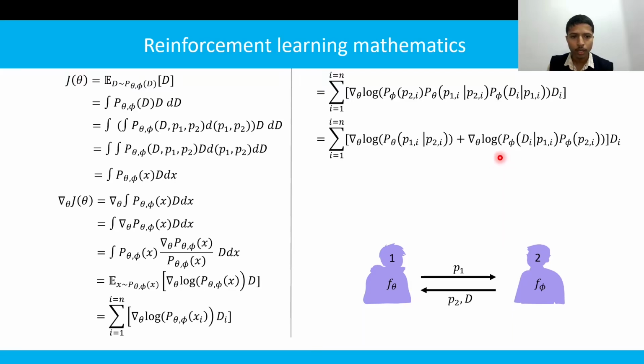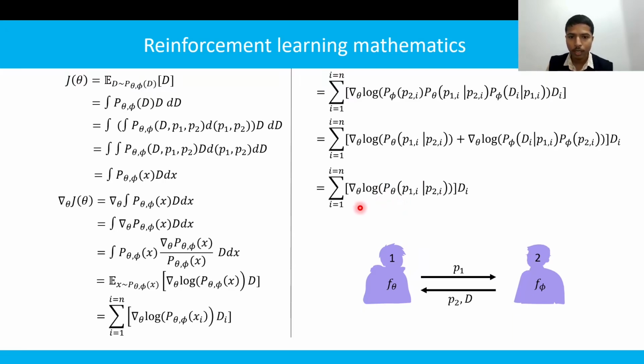Now here, this term is not a function of theta, it is a function of only phi. So as this is not a function of theta and we are taking the gradient with respect to theta, this whole term will become 0. Now finally, the solution which you have got is not parameterized by parameter phi, and its parameter is only theta.